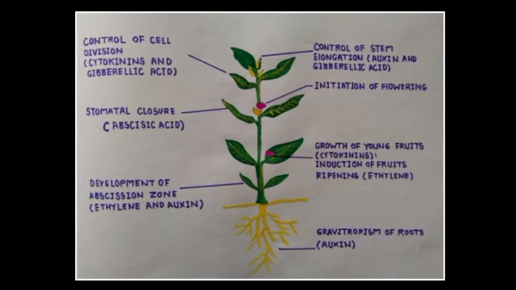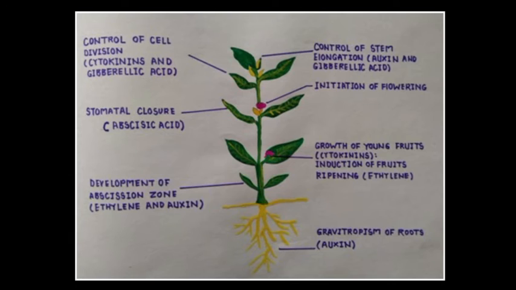So as I said, there are four major types of plant hormone. First one is auxin, A-U-X-I-N. Second one is gibberellins, G-I-B-B-E-R-E-L-L-I-N-S. Third one is cytokinins, C-Y-T-O-K-I-N-I-N-S, and the fourth one is abscisic acid.